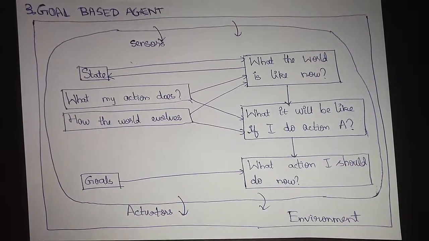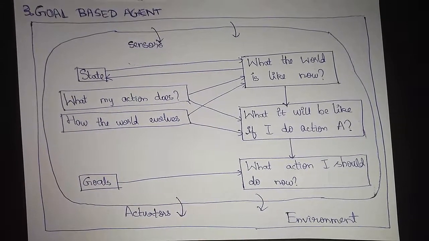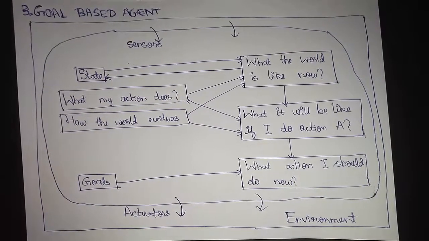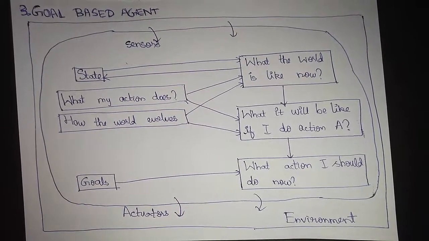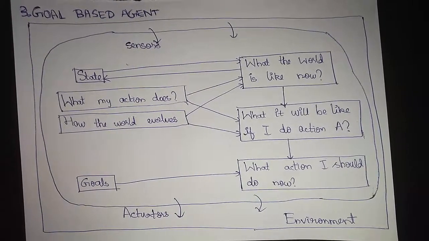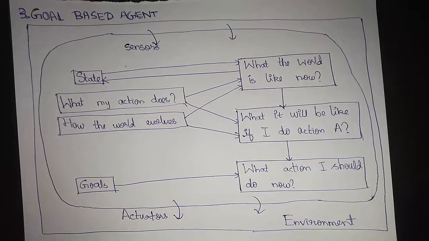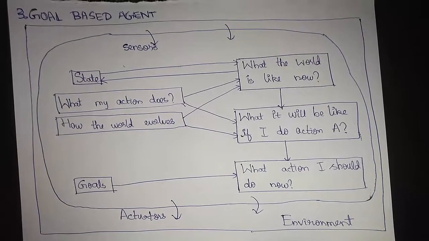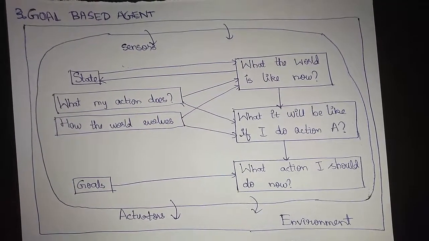Before taking an action based on a perception, we consider the past state, or the just before state, of the perception. Then, based on the relation between state and the perception, we consider a condition. Then we arrive at a decision where we take a current action, and then we modify the state. So that would be the model based reflex agent. The only difference is that we have the state, and then we even have the goal state in the goal based agent. That's it.